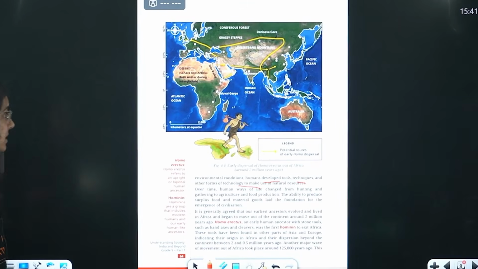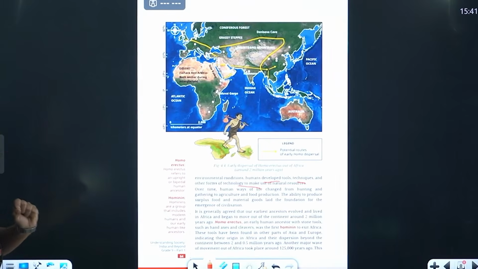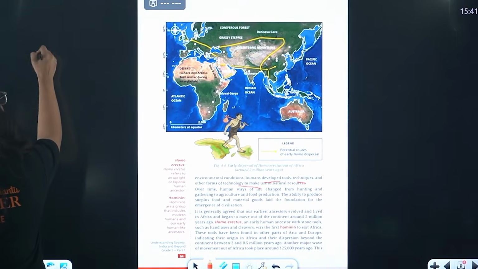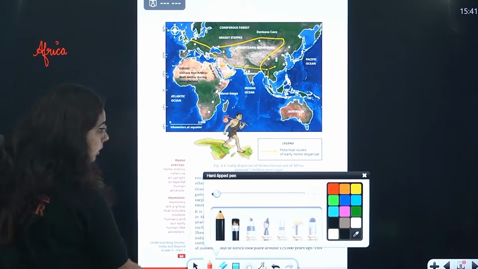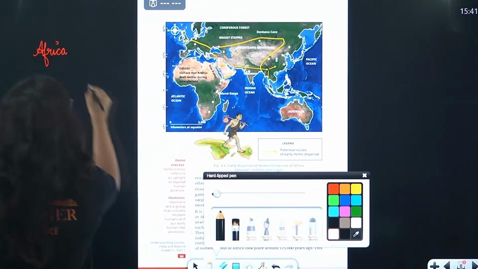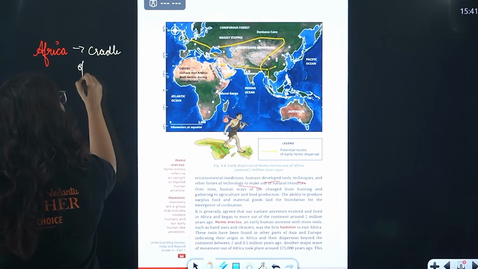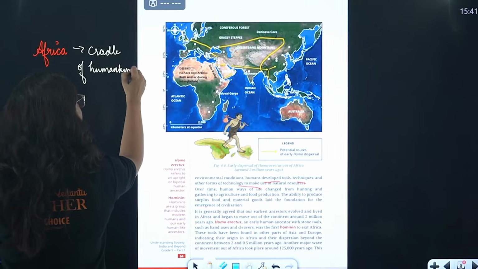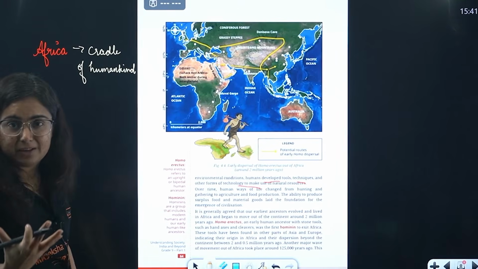Now we will learn about a lot of things, the evolution of humans. I'm not teaching you from the start here because this page contains something very important. It is believed that the Africa continent is actually the cradle of humankind. What do you mean by cradle, palna in Hindi? Cradle is actually where a person begins life.